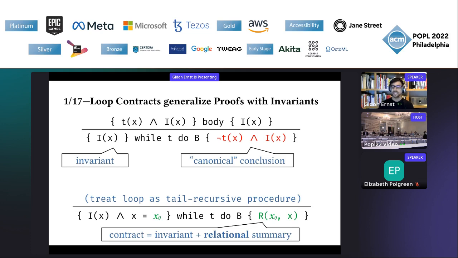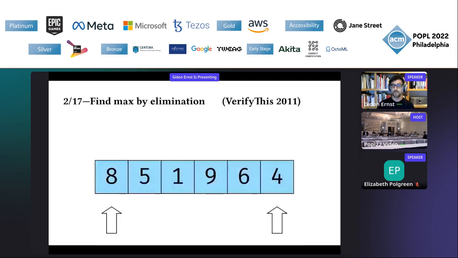So basically, this already gives you a theoretical explanation why you should use contracts and not just invariants, right? Because it's strictly more general. But let me convince you with an example. So I will start with this nice algorithm. It's called finding the maximum by elimination. It's taken from the VerifyThis competition from 2011.